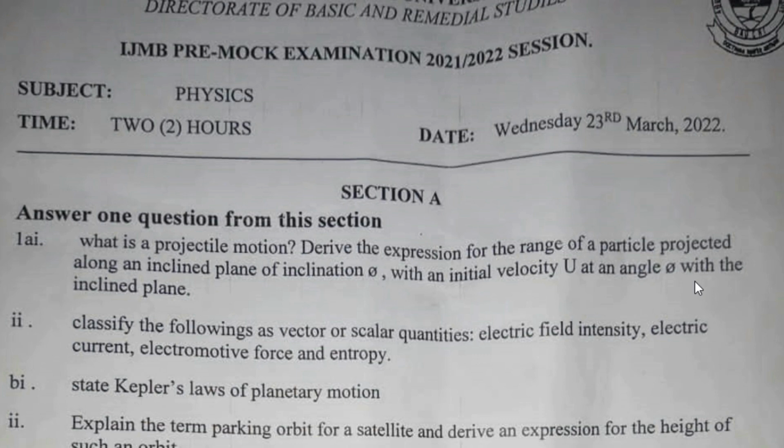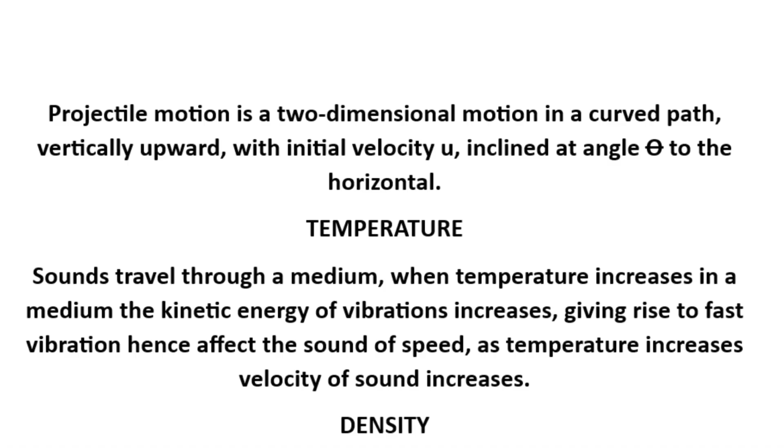There are so many definitions of projectile motion, but the one I will recommend for students is this one. Projectile motion is a two-dimensional motion in a curved path vertically upwards with initial velocity u inclined at an angle theta to the horizontal. Let me bring out the definition so that you can get it. Now look at the definition here. So projectile motion is a two-dimensional motion in a curved path vertically upwards with initial velocity u inclined at an angle theta to the horizontal.